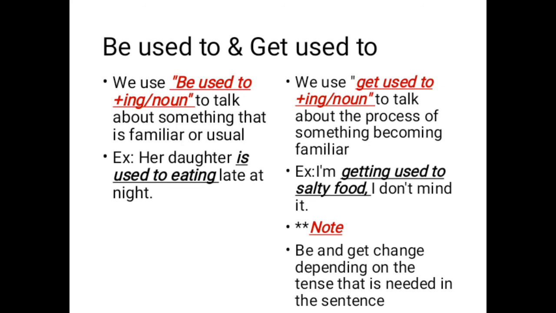As we see in the examples, when I have to use be used to, I should put the verb to be in the correct form according to the pronoun. The same for get. If I have to use get used to, I have to put get in the correct form according to the pronoun or the tense that is needed in the sentence.